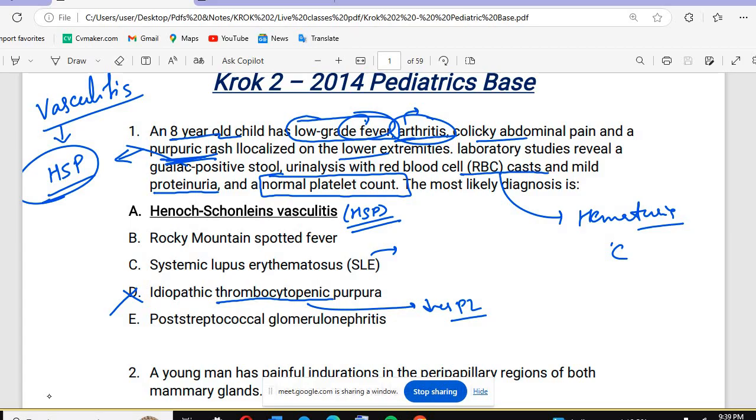systemic lupus erythematosus. We know that is type 3 hypersensitivity, and it includes the butterfly shaped rashes. So we will discuss it later on, I think in therapy or maybe in pediatrics.